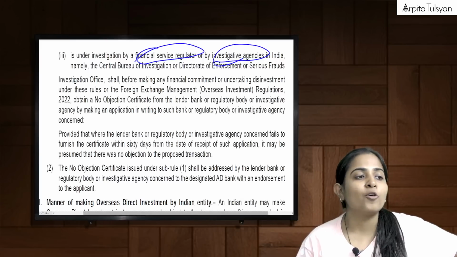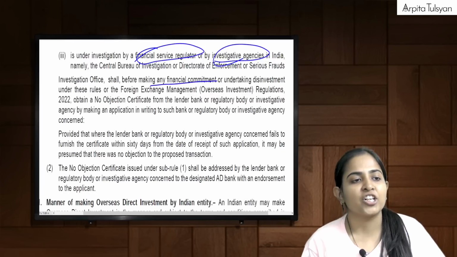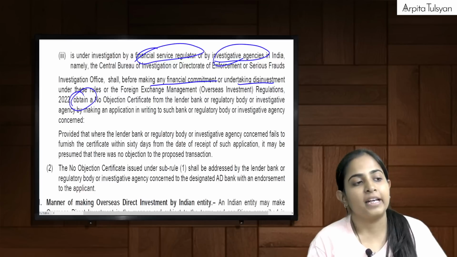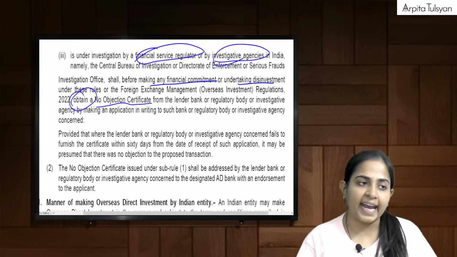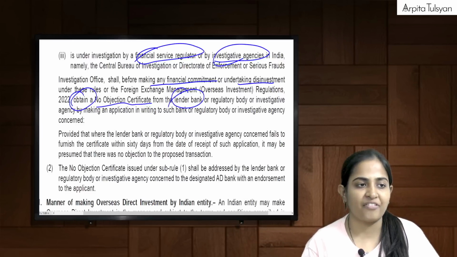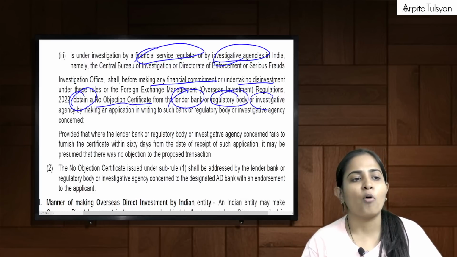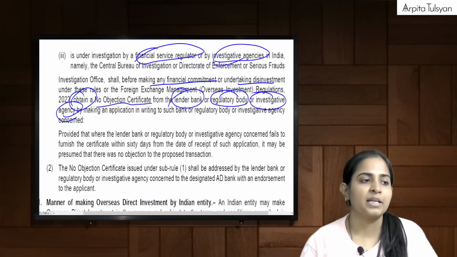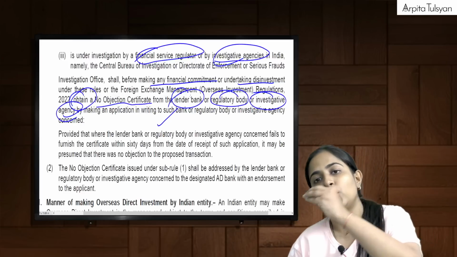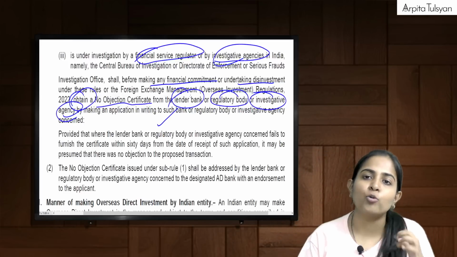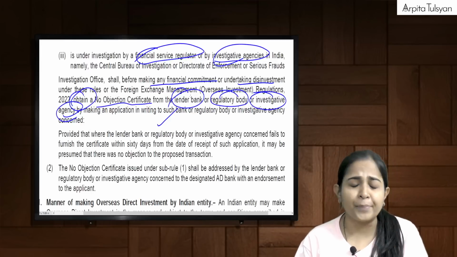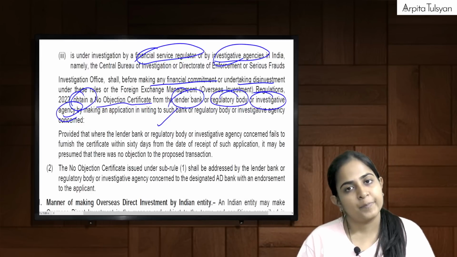So before these people make any financial commitment, or do any disinvestment also, they must obtain a no objection certificate, NOC, from the lender bank wherever the account is classified as NPA, or from that regulatory body or investigating agency, ED, CBI, etc., by making an application to them. So before you do any new investment or the disinvestment, you have to compulsorily obtain a NOC.